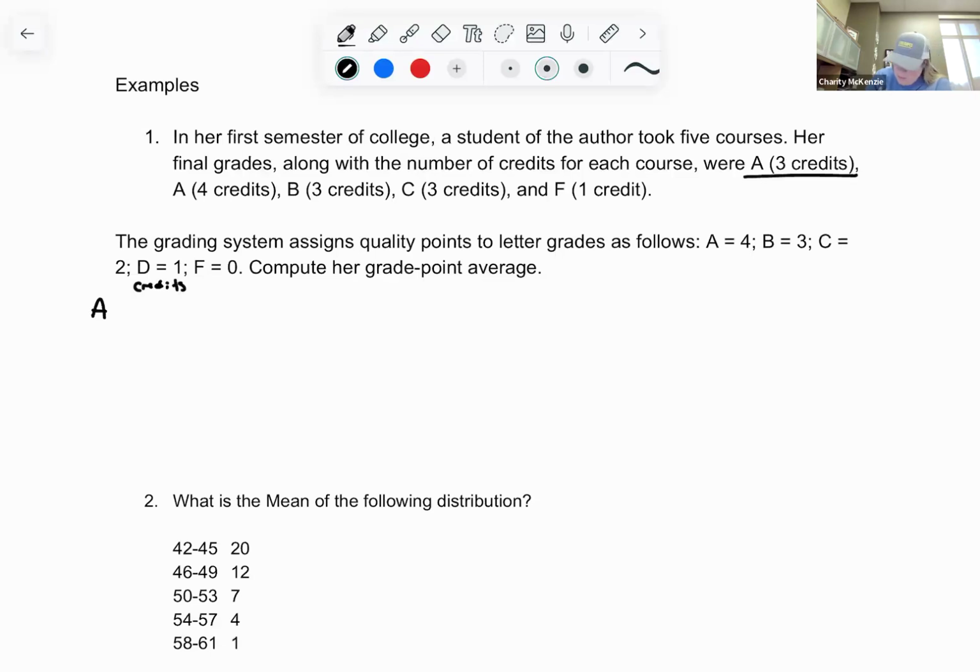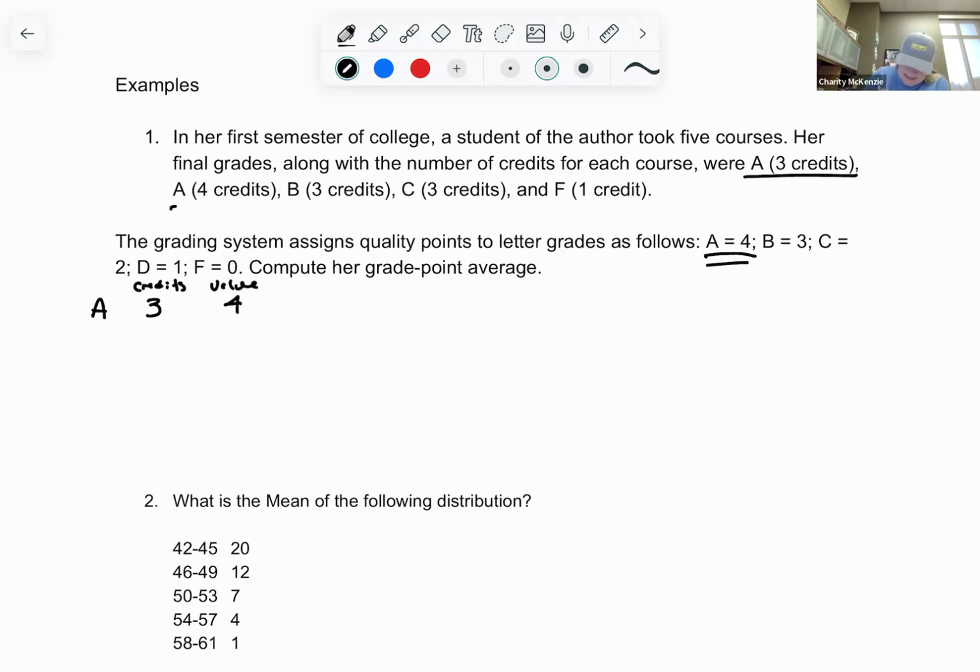Okay, and the value of that, I don't know how else to say that. So the credits that we have for this first A is a 3 credit course. And what is the value for an A? It's a 4. So we have an A, it's 3 credits, and we get a value of a 4 because a 4.0 is all A's.